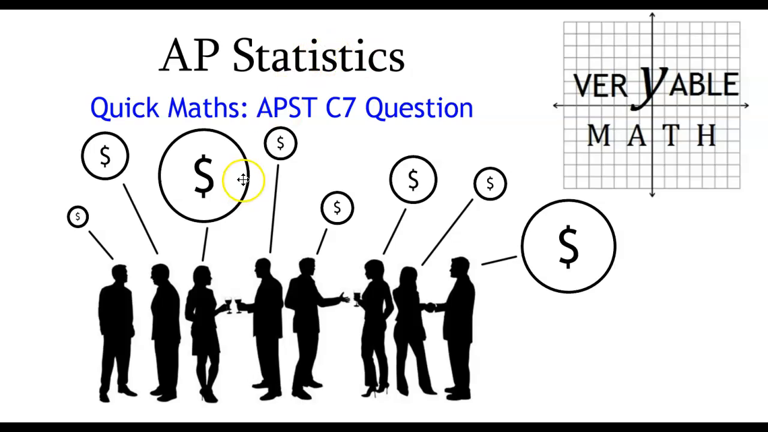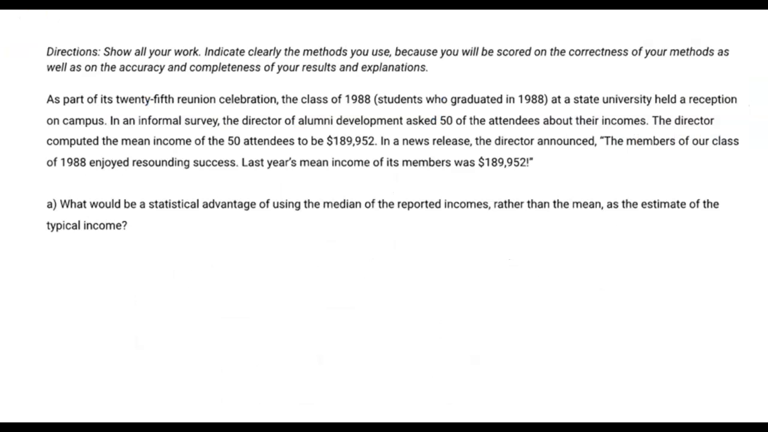Hello students, this video is a quick maths video about one of the questions on the Chapter 7 AP Statistics exam in 2021. The question was talking about, as you can see in the diagram here, a high school reunion, and it was talking about the particular incomes of the people that were there. Let's jump into the question.